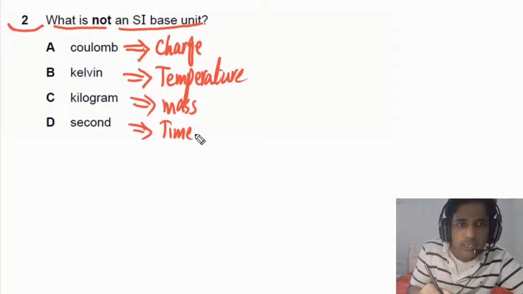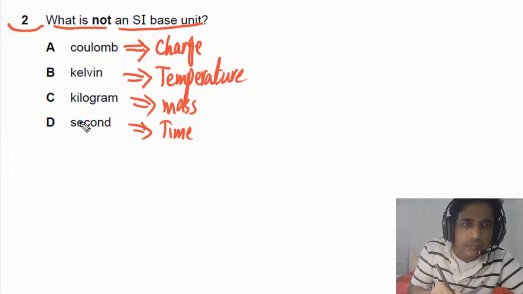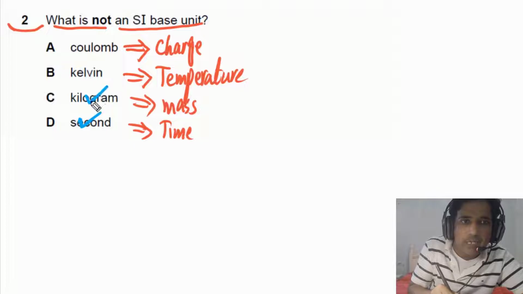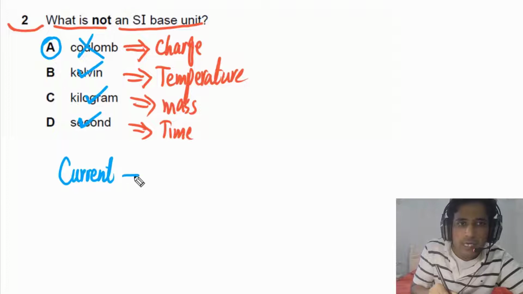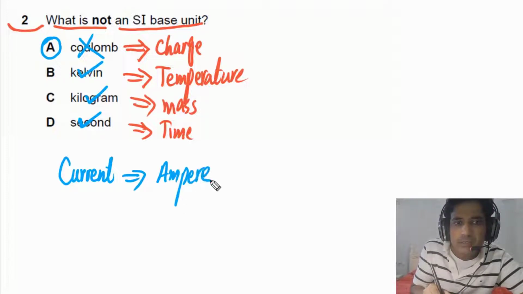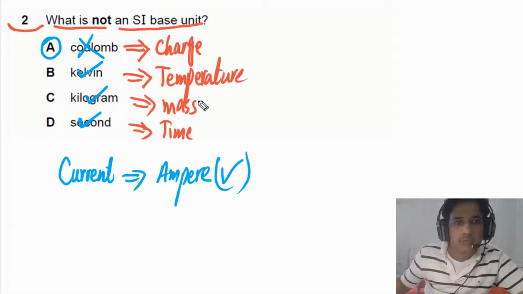If you look at time, meaning second, this is an SI base unit. Kilogram is also an SI base unit. Kelvin is an SI base unit. But Coulomb is not an SI base unit. So our answer for this question is A. Current has the unit ampere, and ampere is an SI base unit, but charge is not. So we need to understand the difference between charge and current.